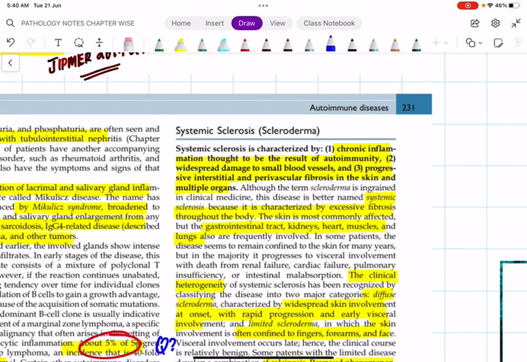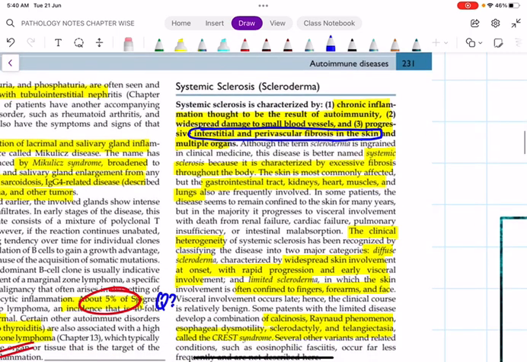And why is it called sclerosis? Because there will be progressive interstitial and perivascular fibrosis in the skin and multiple organs. So systemic sclerosis means there is fibrosis throughout the body. Scleroderma means only the skin. Skin is the most commonly affected organ, but remember GIT, kidney, heart, muscles and lungs are also frequently involved. And the patient may finally progress to renal failure, cardiac failure, everything.